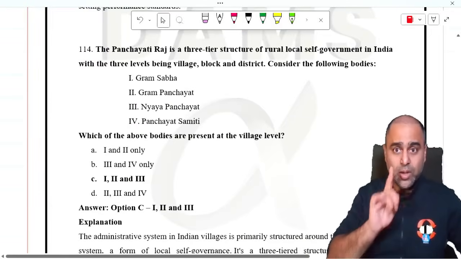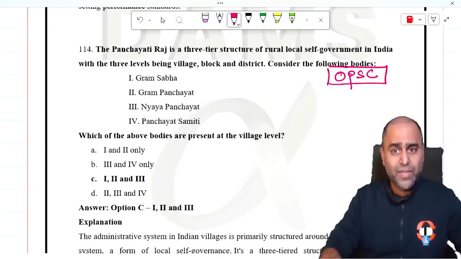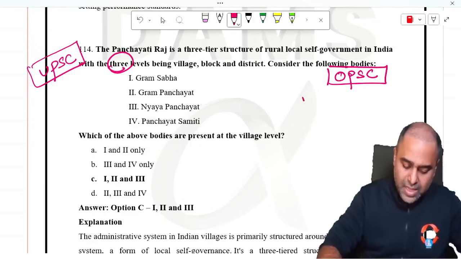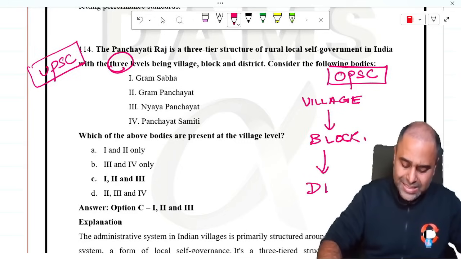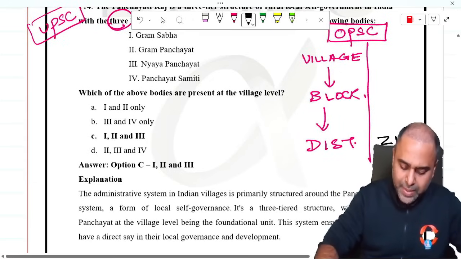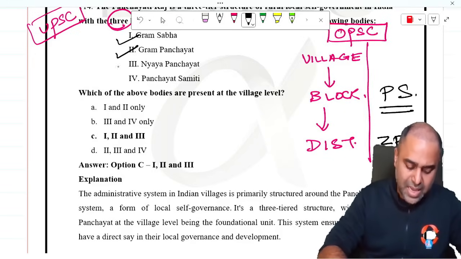Panchayati Raj institution. Now guys, this was a question of Odisha Public Service Commission as well. I have given a detailed explanation of this also, so you can refer to that as well. So PRI system, again this is classical for UPSC, is at 3 levels. So we have a village, above a village we have a block, above a block we have a district. District in Hindi is called as Zila. So in the district we have ZP, Zila Parishad. In the block we have Panchayat Samiti. At the village we have Gram Sabha, Gram Panchayat, Nyay Panchayat.